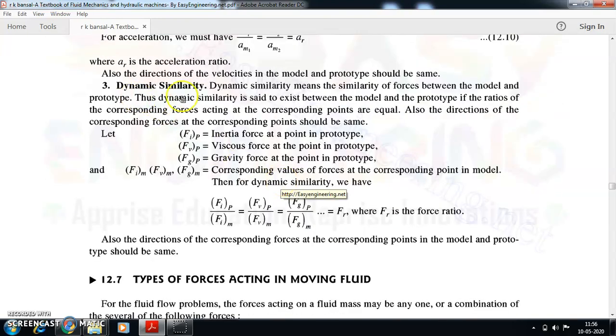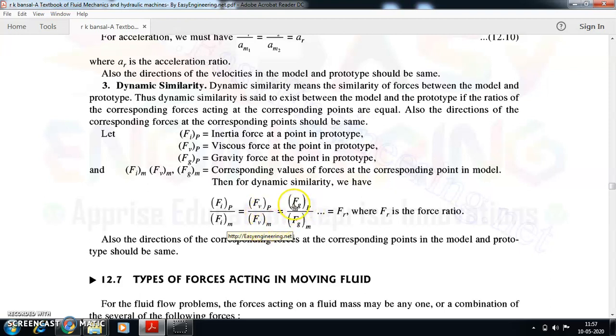So now I'll come back to dynamic similarity. There are 6 different forces, in which 3 are very important: inertial, viscous, and gravity. So if I define FIp, F mu p, and FGp as the inertial, viscous, and gravity force at a particular point in a prototype, and similarly FIm, F mu m, and FGm as the inertial, viscous, and gravity force at the same point in a model, then the ratio between the inertial forces of the prototype and the model should be equivalent to the ratio of the viscous forces of prototype and model.